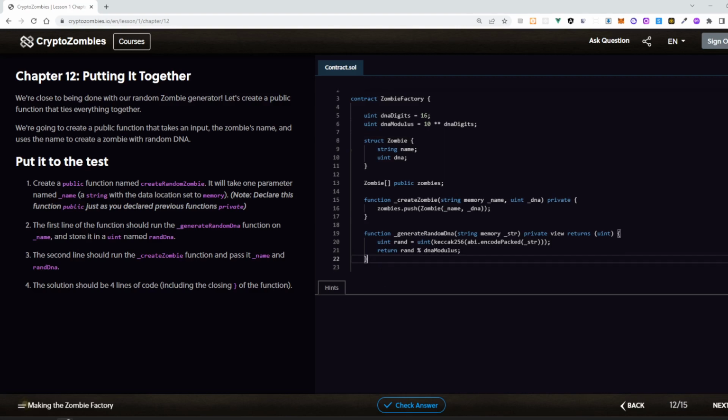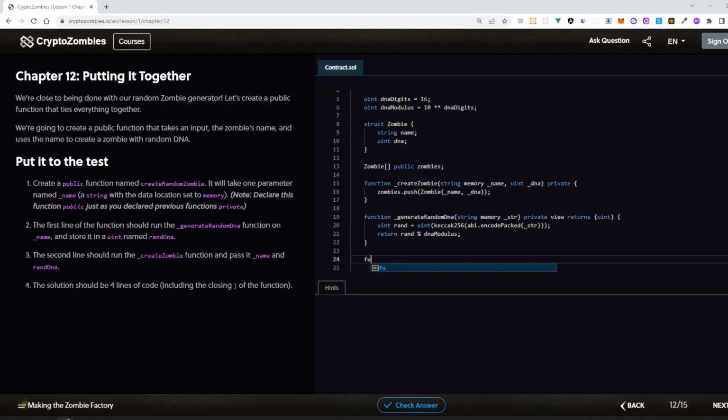Okay, now let's create a function that should be a public function, so it can be called from outside of the smart contract.